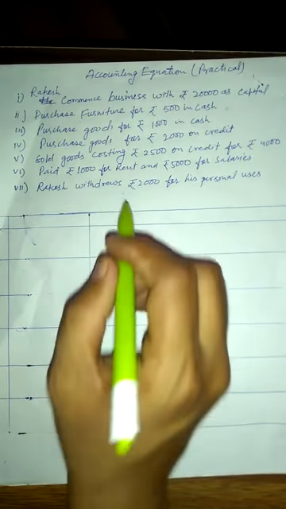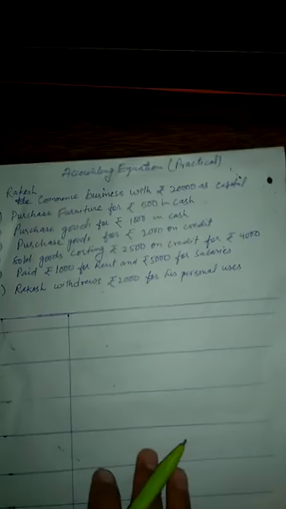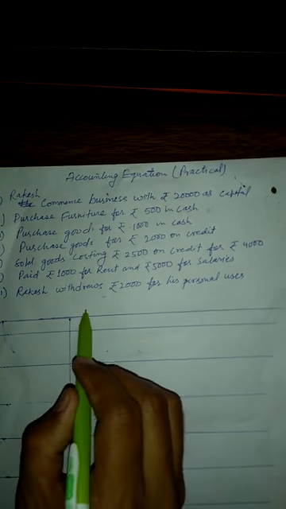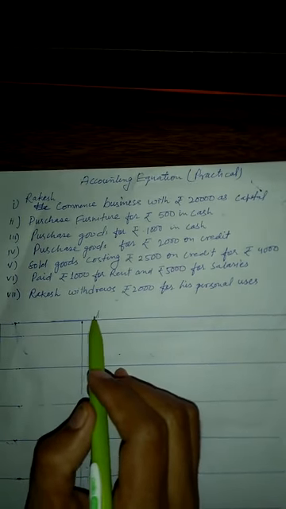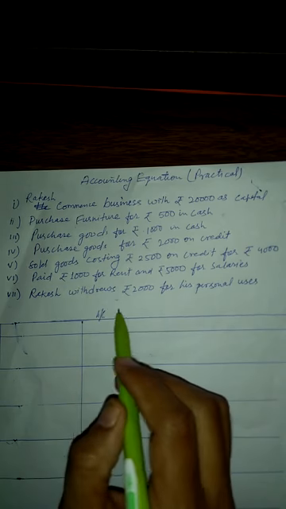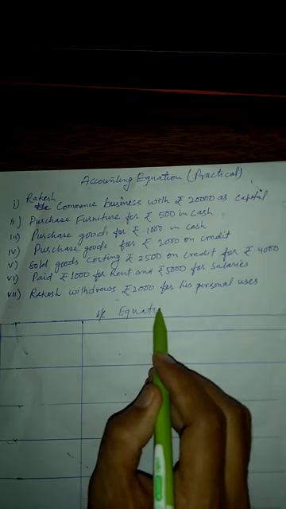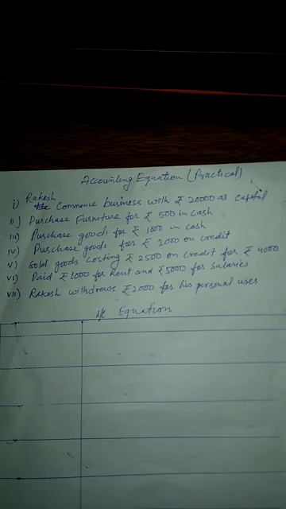So, dear students, we will write the accounting equation.